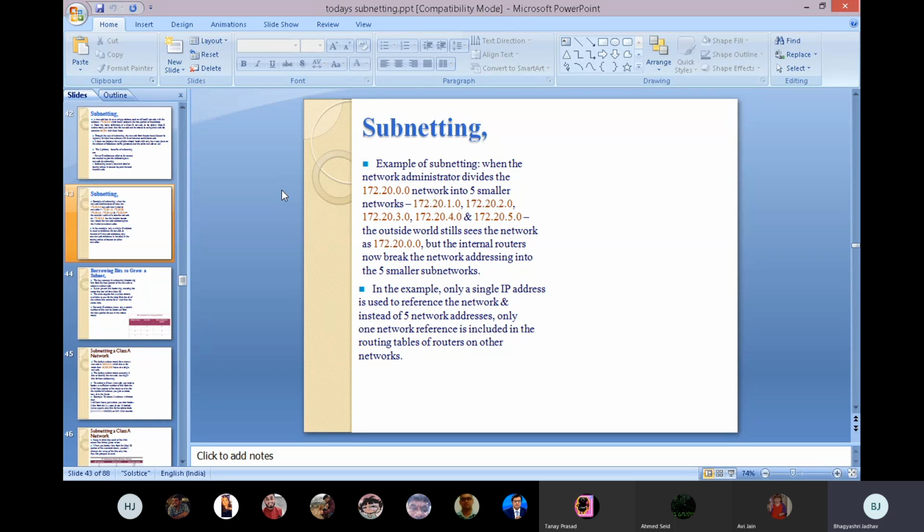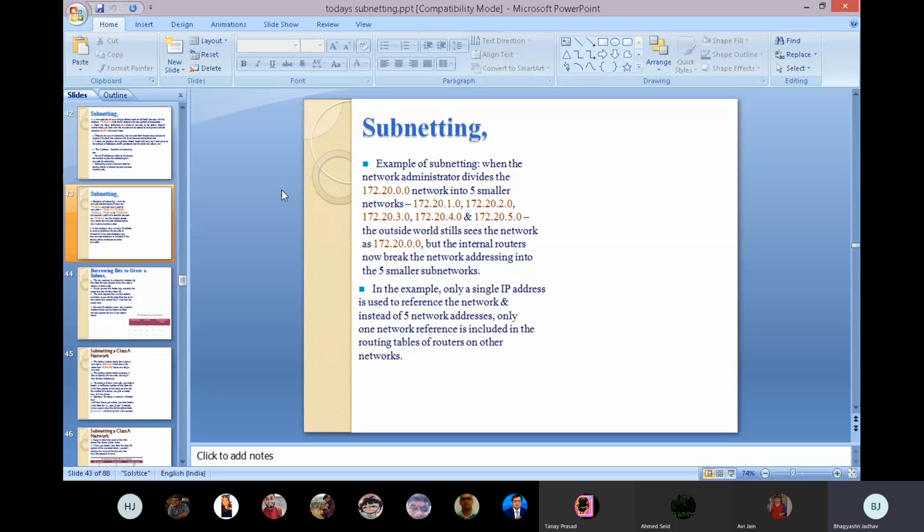Our first network is 172.20.1.0. Another is 2.0, then 3.0, 4.0, 5.0, and so on. The outside world still sees the network as 172.20.0.0, but the internal routers now break the network addressing into 5 smaller subnetworks.